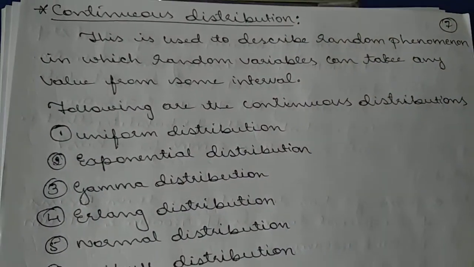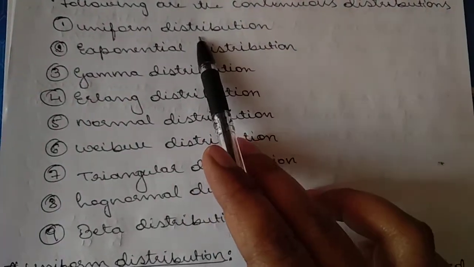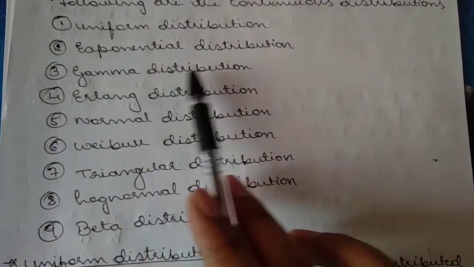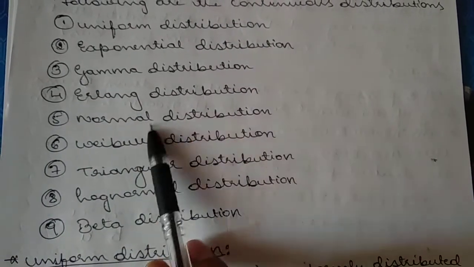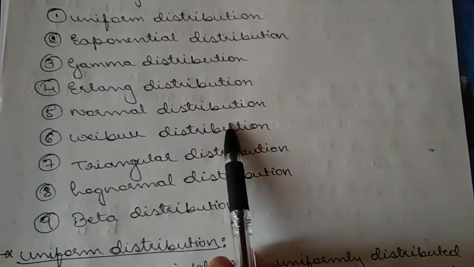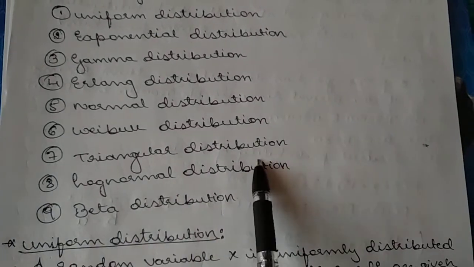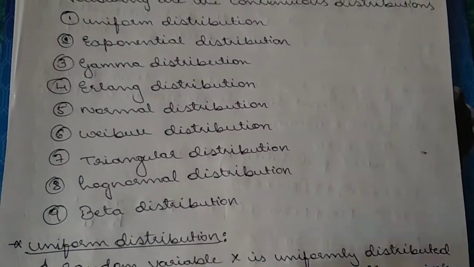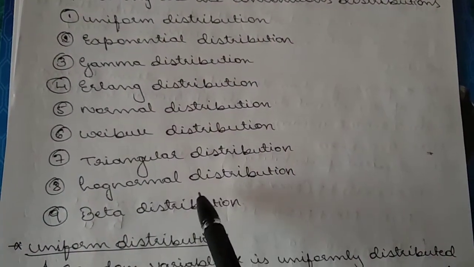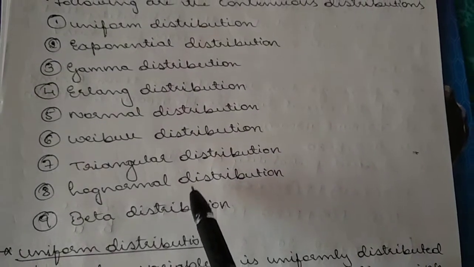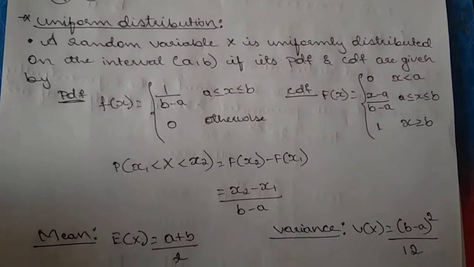Following are the continuous distributions we have to study: uniform distribution, exponential distribution, gamma distribution, Erlang distribution, normal distribution, Weibull distribution, triangular distribution, log normal distribution, and beta distribution. These are some of the examples of continuous distributions. Okay, first we'll see what you mean by uniform distribution.